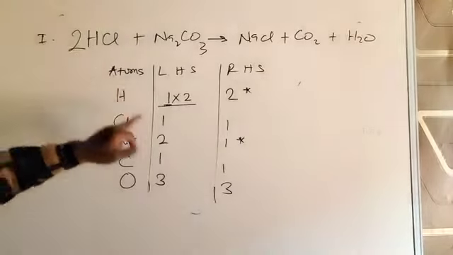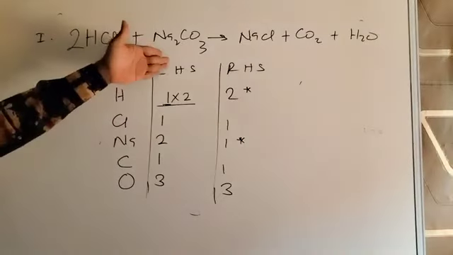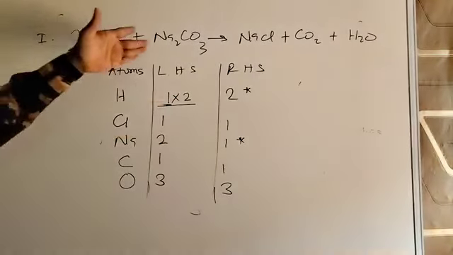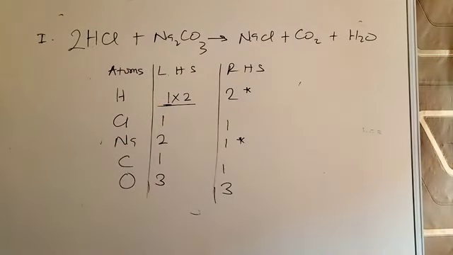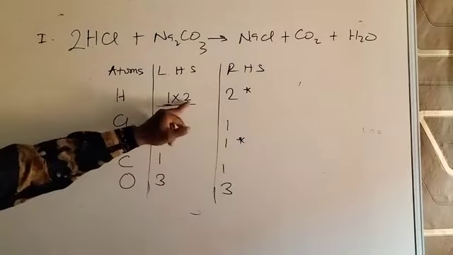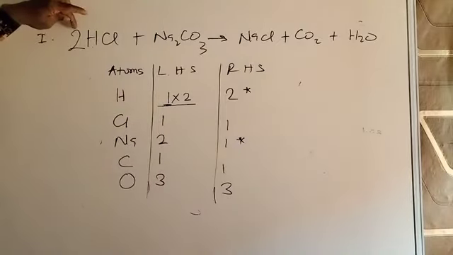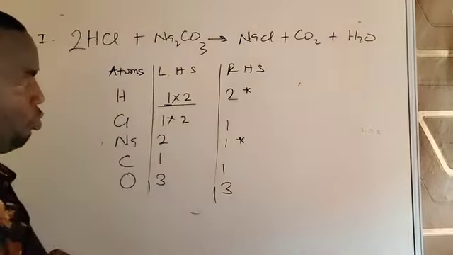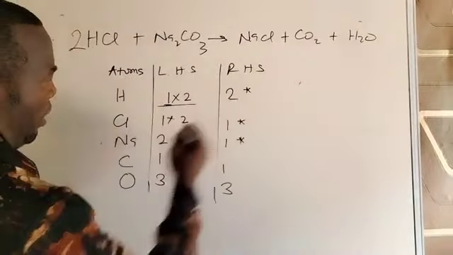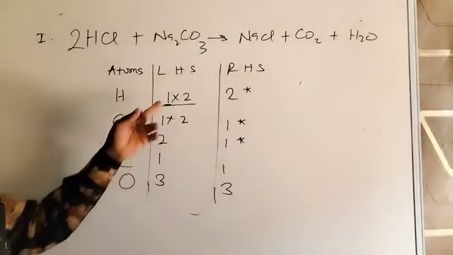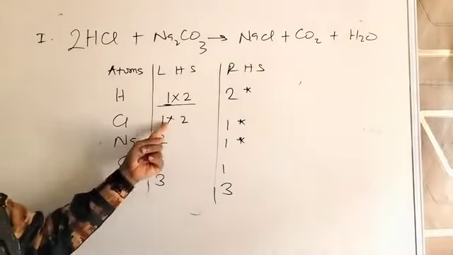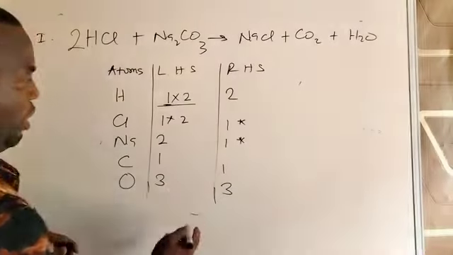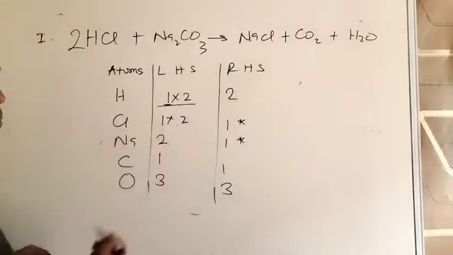So before you go on to balance sodium, you have to change this table again. Once you put a number here, change the table before you balance the next atom. So having balanced hydrogen, chlorine now turns to 2 times 1, 2. So chlorine becomes 2 also. By so doing, chlorine remains balanced. By placing hydrogen, we have also placed chlorine. So we have 2 atoms now on balance. So this is now removed. We now have chlorine and sodium on balance.